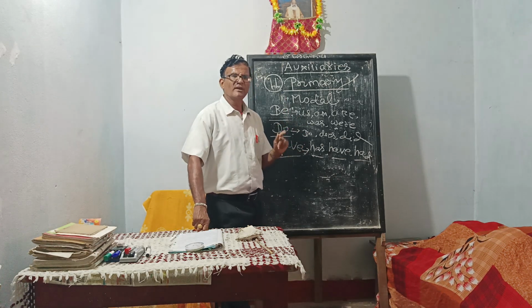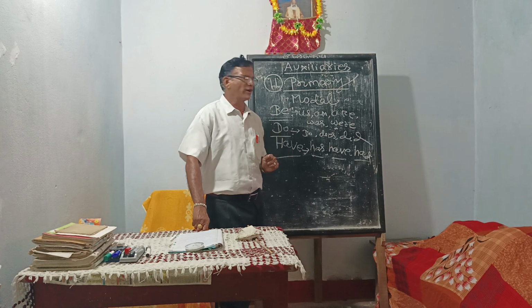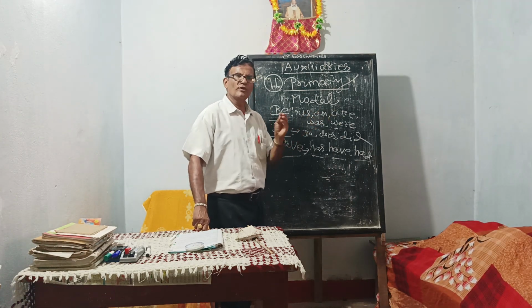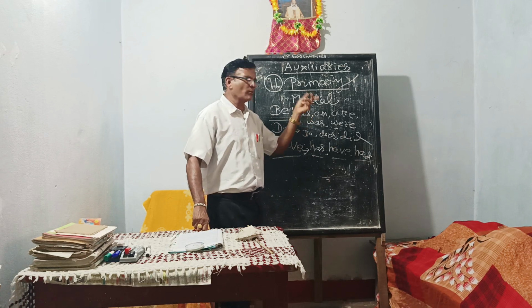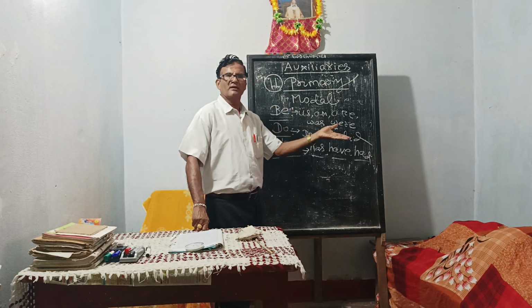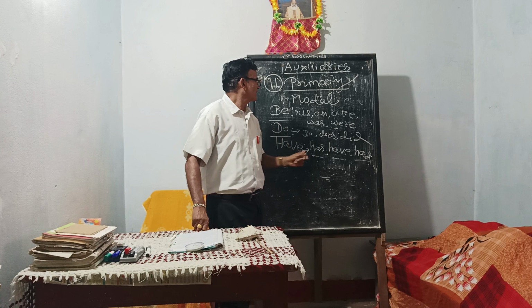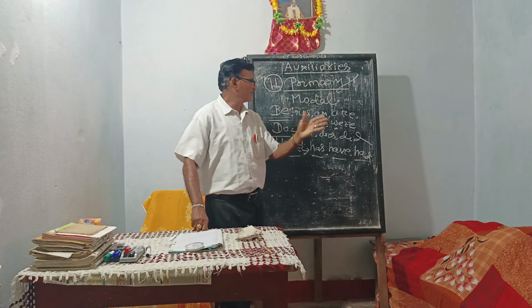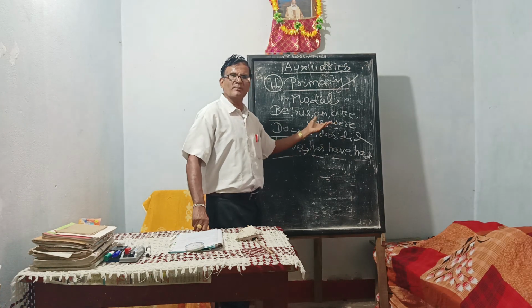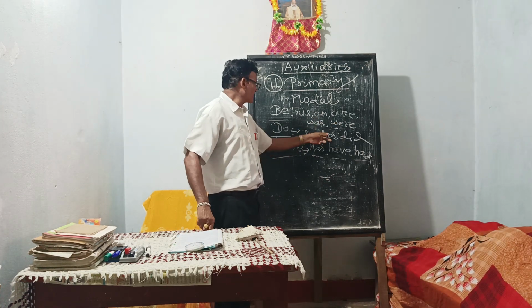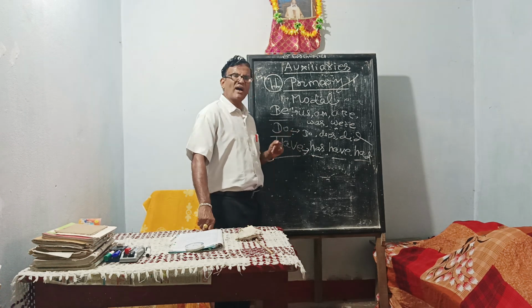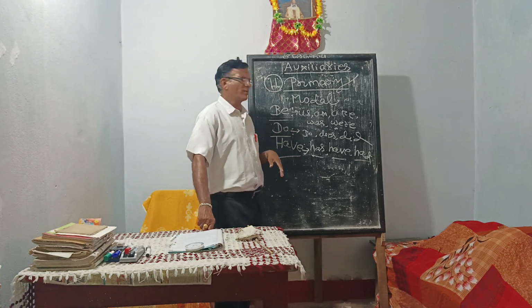Is, he is a boy. I am a teacher. Are, we are students. Was, there was a king, but he was a wicked boy. Were, they were playing in the field. These are the uses of these primary auxiliary verbs. Do, does, did. We do work every day.